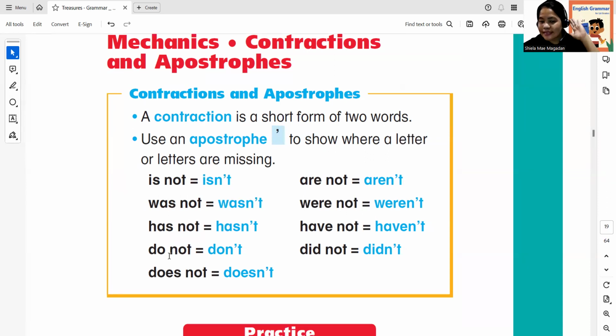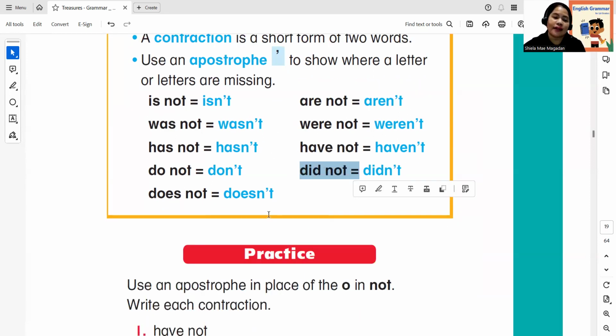Do not, don't. Does not, doesn't. Are not, aren't. Were not, weren't. Have not, haven't. Did not, didn't. All right, so that's the short form of these 2 words.